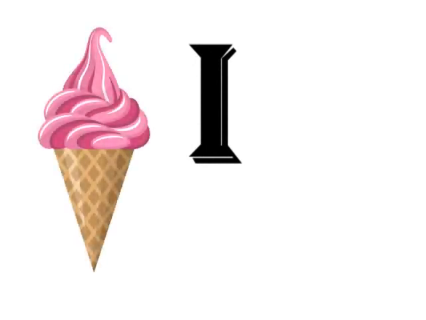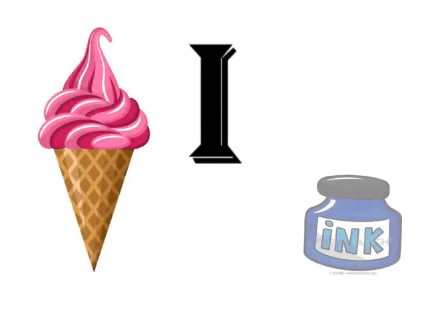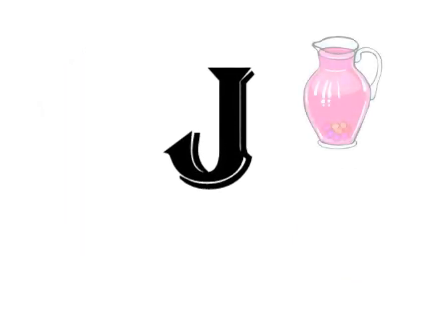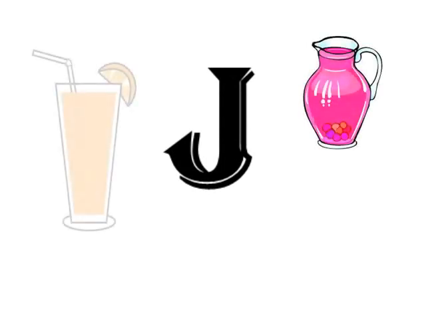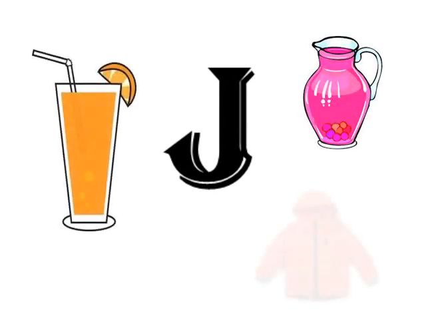The phonics sound for alphabet I is H. Hice, hink, he. The phonics sound for alphabet J is J. J. Jug, juice, jacket.